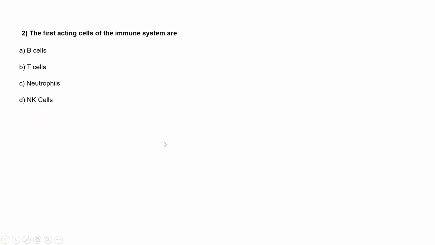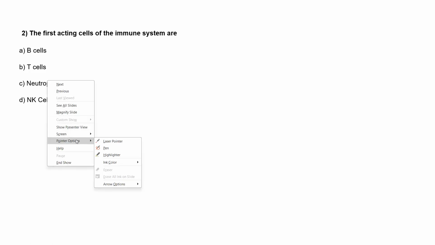Okay, so the second question is: the first acting cells of the immune system are: option A is B cells, option B is T cells, option C is neutrophils, and option D is NK cells. Option C, ma'am. Okay, anyone else? Anyone else want to answer for this question?